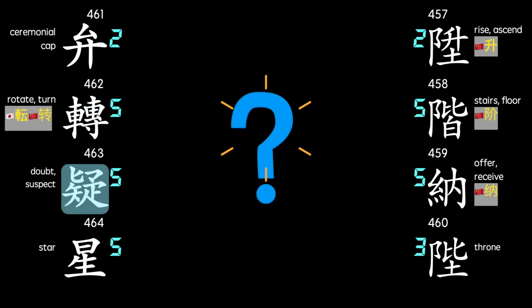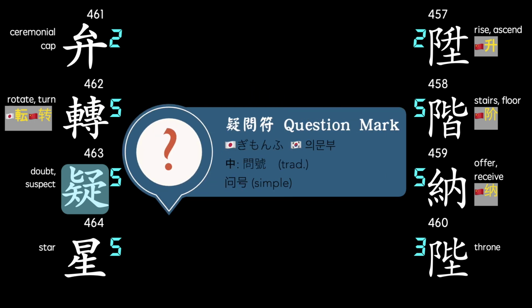Traditional Chinese writing didn't use a question mark, and that's still the case in Japanese writing today. So the Japanese and Korean word for question mark includes the character here, which makes sense as it has the meaning of doubt or suspect.